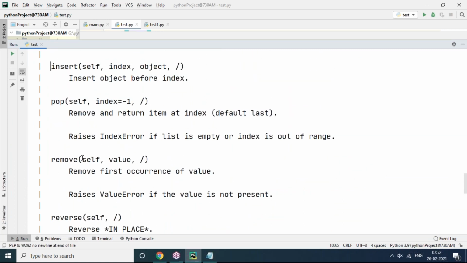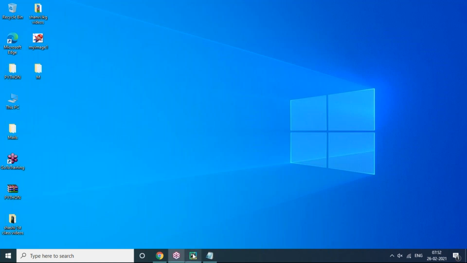Description is there. Everything is there. You can see the remove method just now used. Remove method is what? Remove first occurrence of the value. Raises error if the value is not present. It's showing clearly here. For example, remove first occurrence of the value means what?